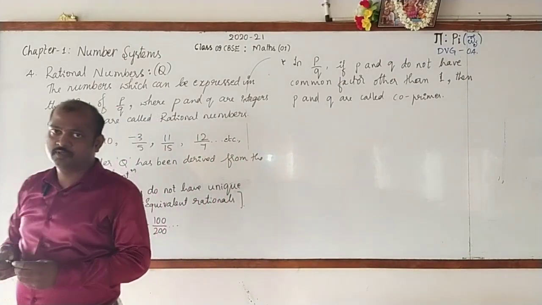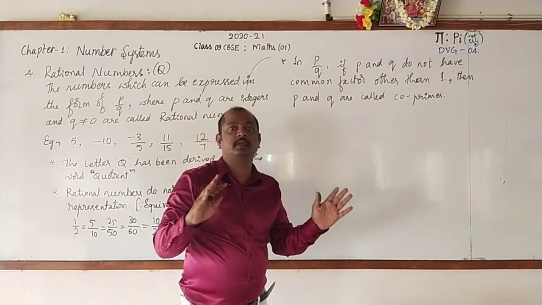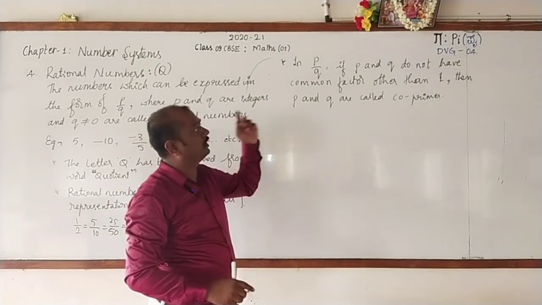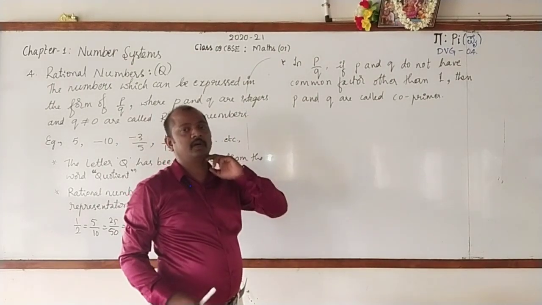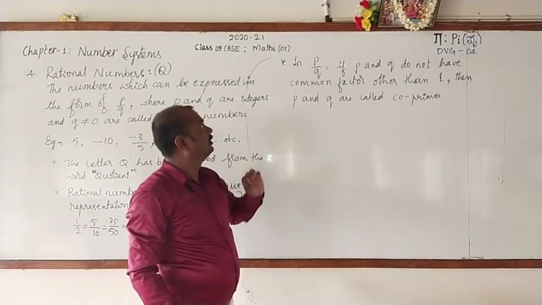A pair of numbers which are not at all divisible by any number except 1 are called co-primes. Or a pair of numbers whose HCF is 1 are called co-primes.